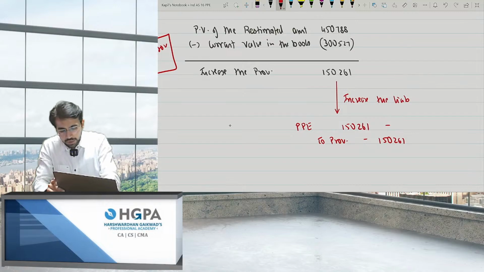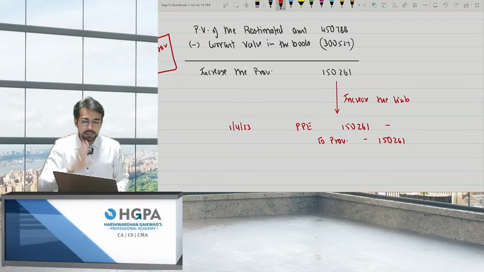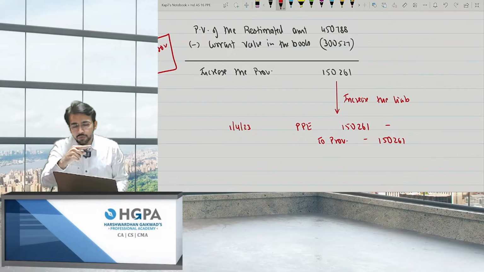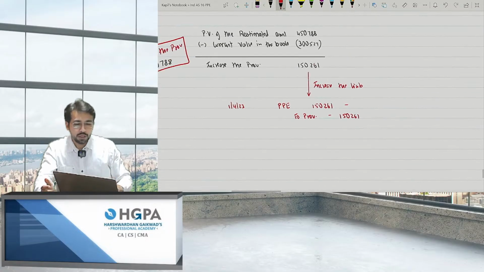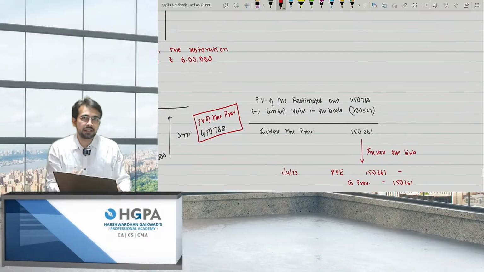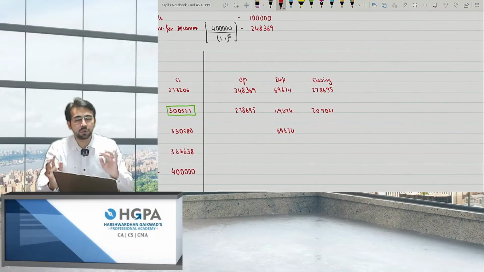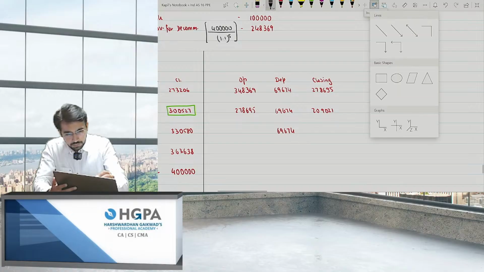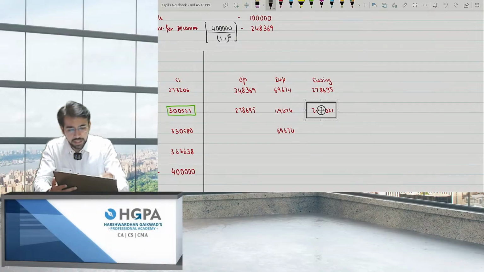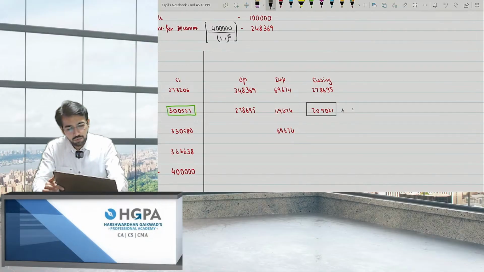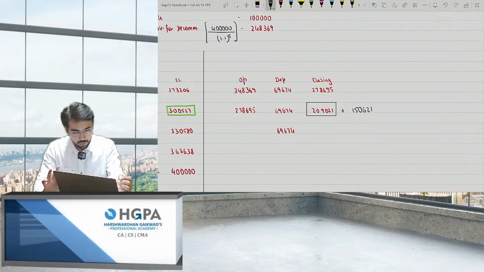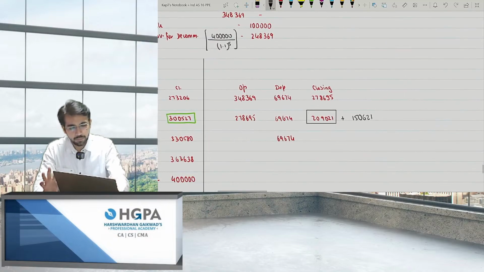This is the entry to be done on 1/4/2023. That is after 2 years, at the beginning of the third year, right? Okay. Now what will be the depreciation for the third year? It is important again. Depreciation for the third year. So have you changed the value of the asset? The answer is yes. So what was the value after 2 years? The value after 2 years was 209,021, right? So what you have done is you have added 150,261.